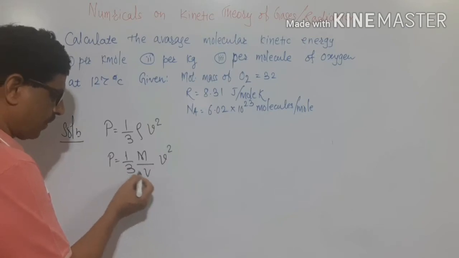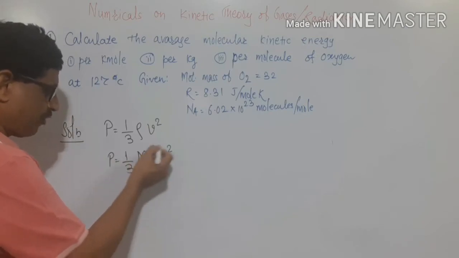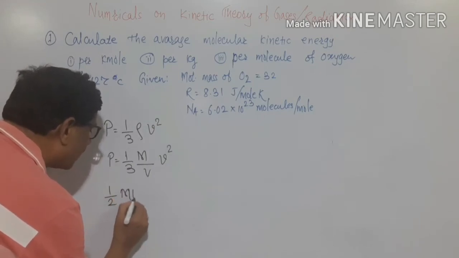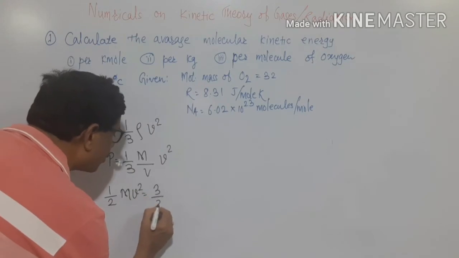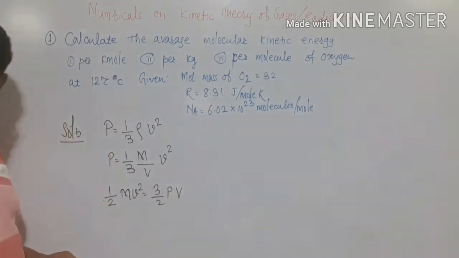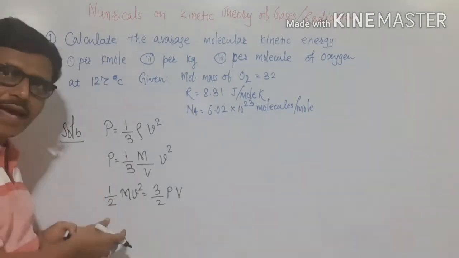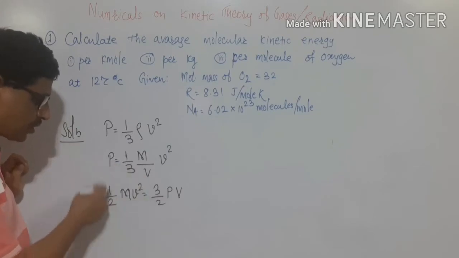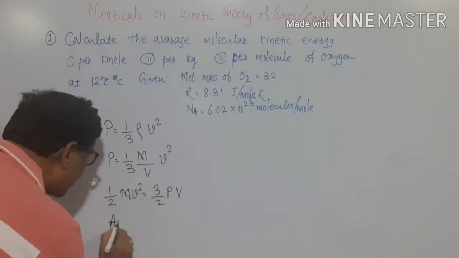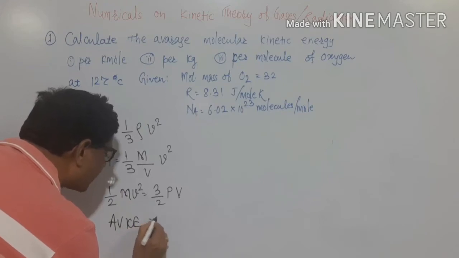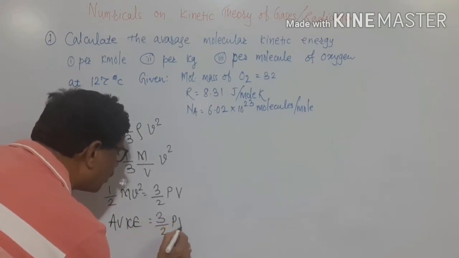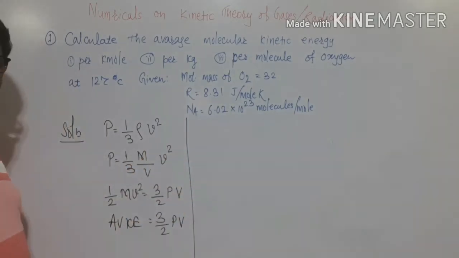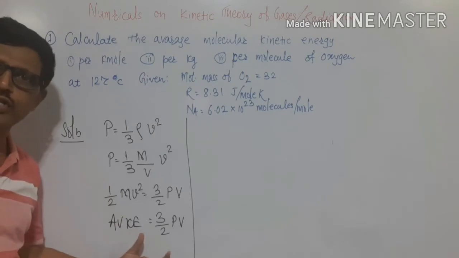Now we will bring this 3V to this side and mv square, I will write this as half of mv square is equal to 3 by 2 PV. This is just a rearrangement of the terms, and half of mv square is nothing but the average kinetic energy. Average kinetic energy is equal to 3 by 2 PV. This is the formula and the way in which we got this one.